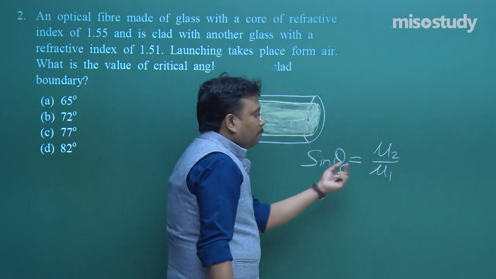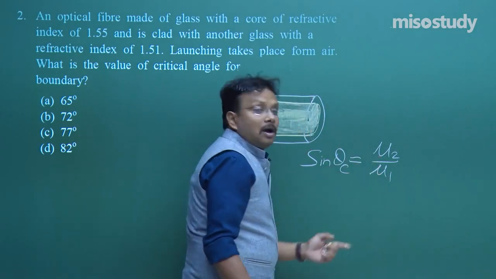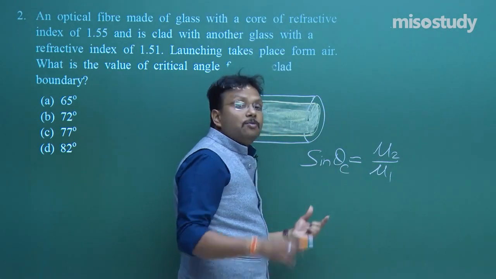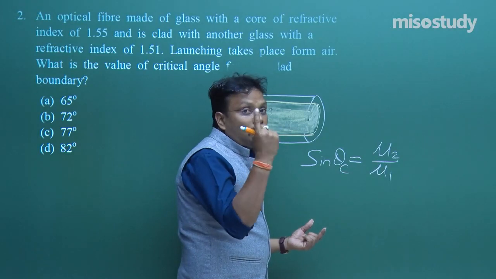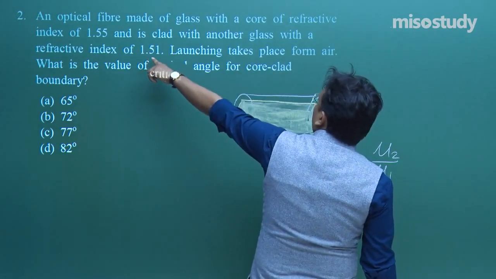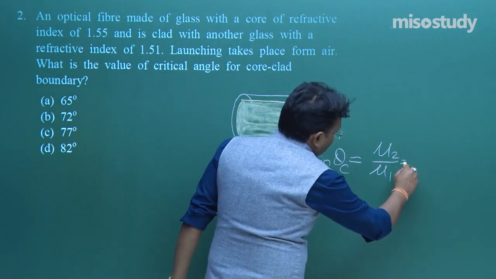Now, here you have to be very careful. You have to put the values the right way up so that you do not get the sin theta c value more than 1, because you know the maximum value of a sine function is only 1. So, by applying this simple rule, 1.51 divided by 1.55. So put the values.